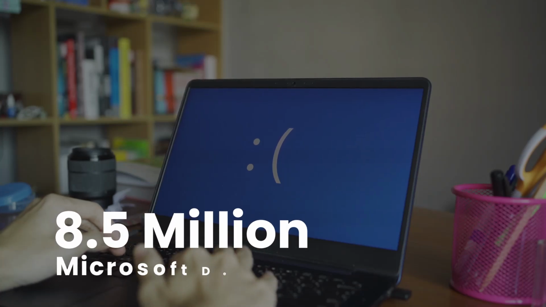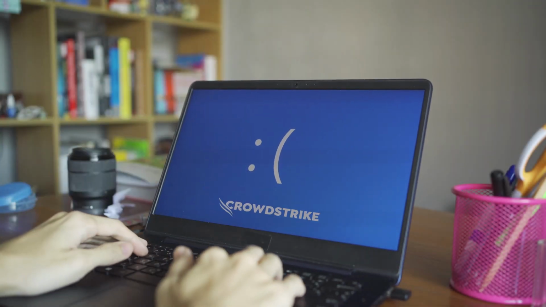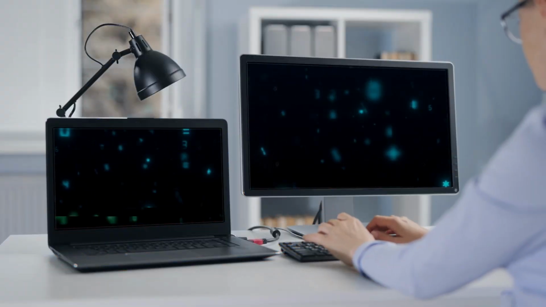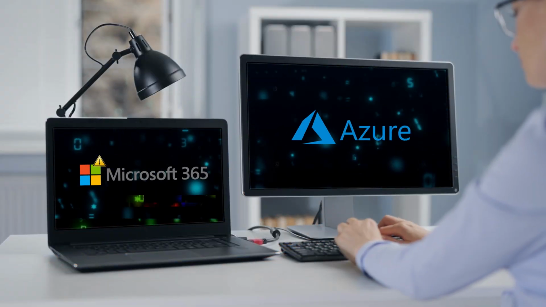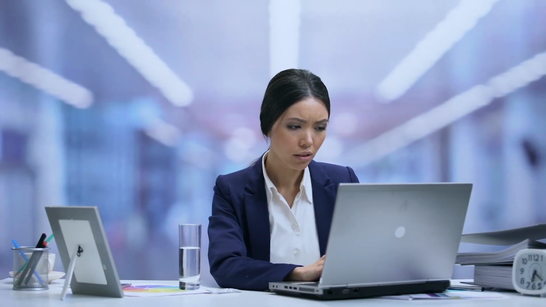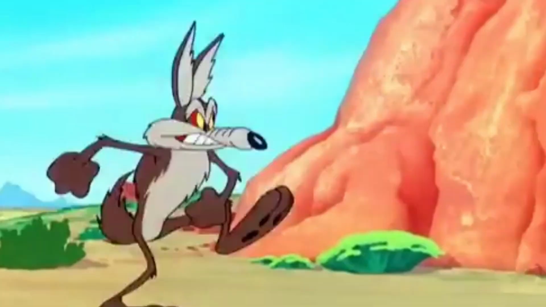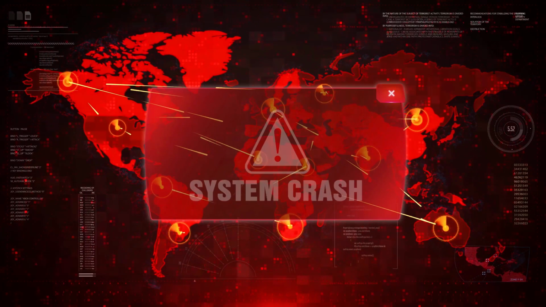8.5 million Microsoft devices were affected by a global outage due to a software update by CrowdStrike. It affected everything from Microsoft 365 and Azure cloud services to internal tools. Imagine trying to access your email, collaborate on a project, or manage critical systems only to hit a wall. That's exactly what happened to users around the world.